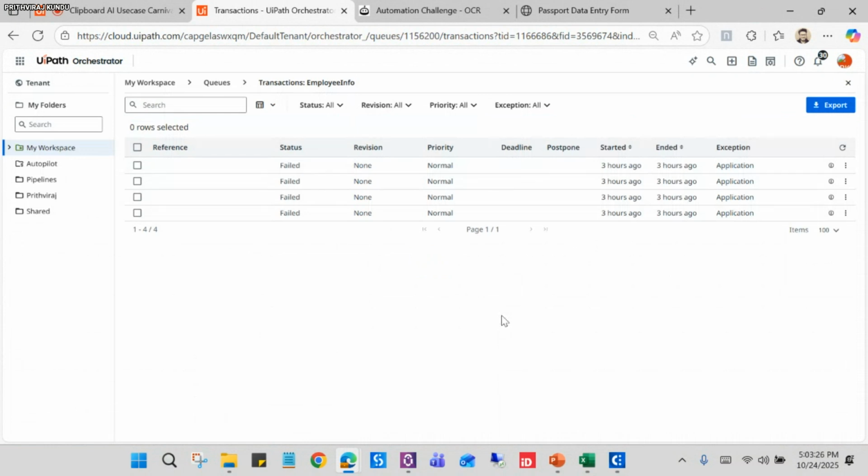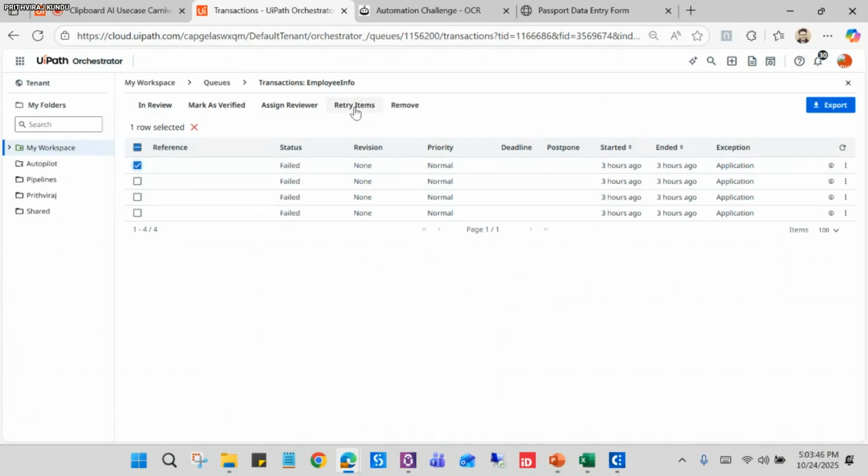So as a support person, suppose I don't have the retry option. If I click on it, I can easily retry items, but sometimes in the enterprise version or in a client project, we don't have the option to retry directly from this orchestrator, right?